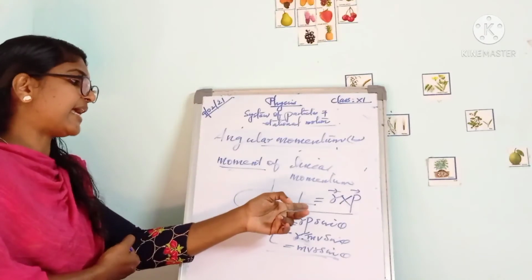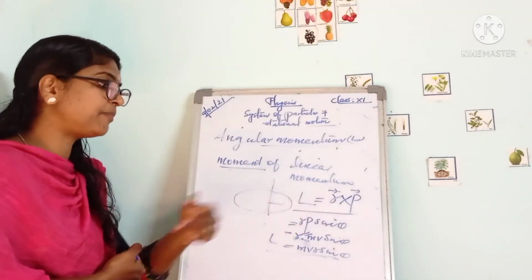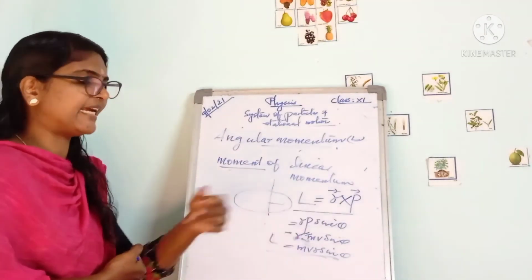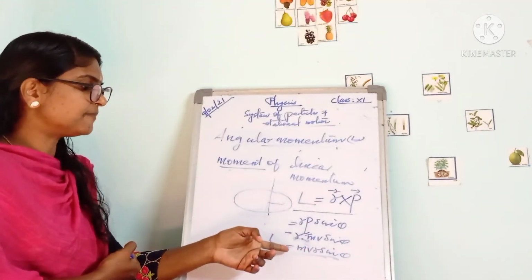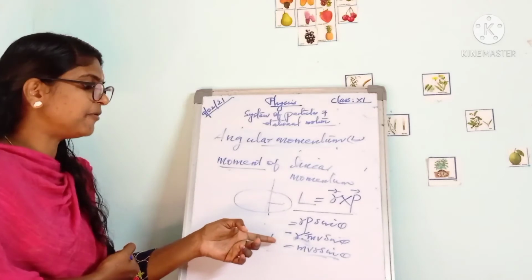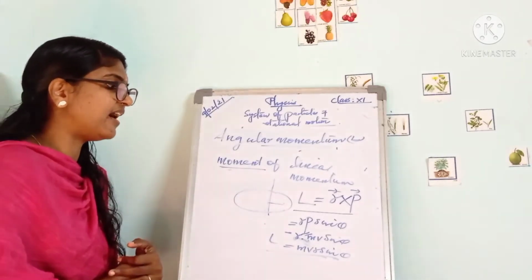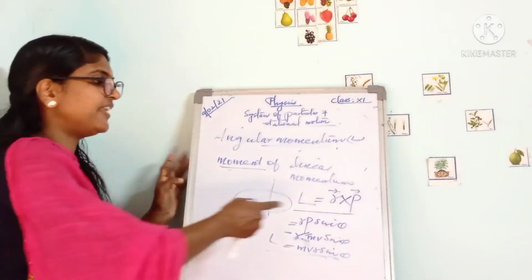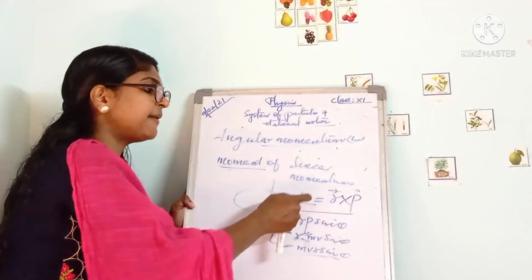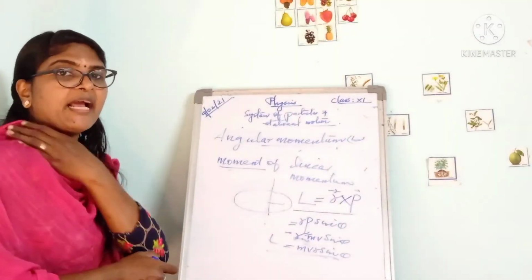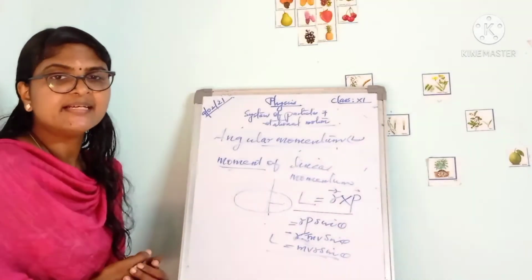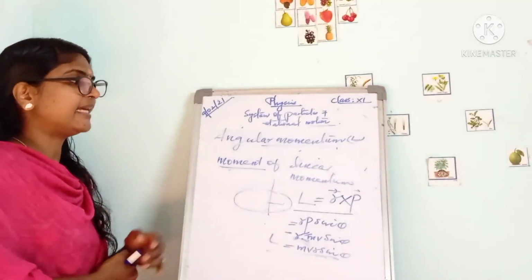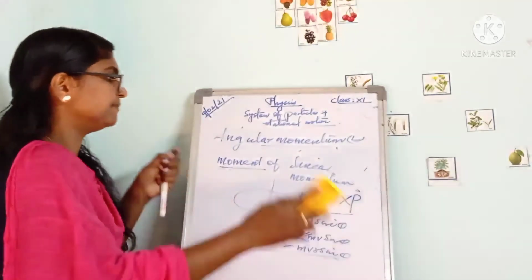So we can write angular momentum L is equal to R cross P, which can be written as RP sin theta. Then substituting P as M into V and rearranging, the angular momentum L can be written as MVR sin theta. This is also a very important relation. Angular momentum L equal to R cross P, which is equal to RP sin theta. Okay, that is about angular momentum.